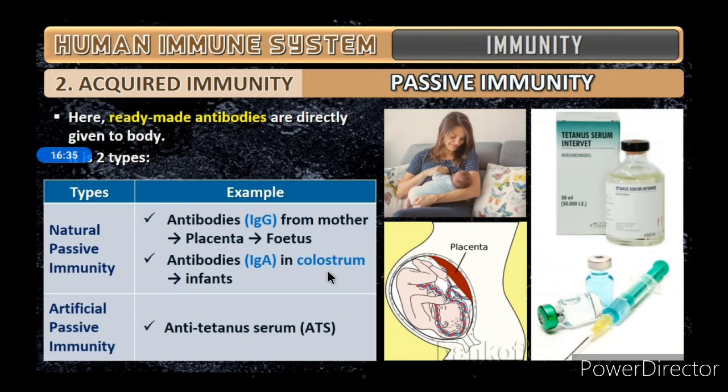What is colostrum? The first milk, the first liquid which comes from the breast after delivery. That is the colostrum, in which many antibodies are present. It is very important for the babies, the infants. That is why it is suggested that the first milk of the mother is very important for the child. Okay, so that is natural passive immunity. And what is artificial passive immunity? That is like anti-tetanus serum, ATS. So this is artificially given.